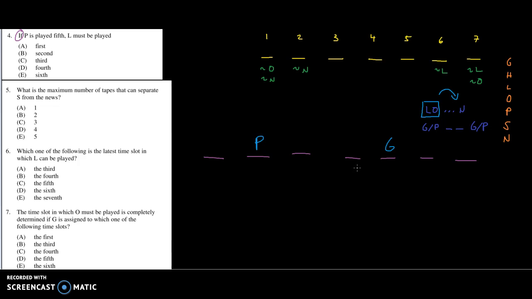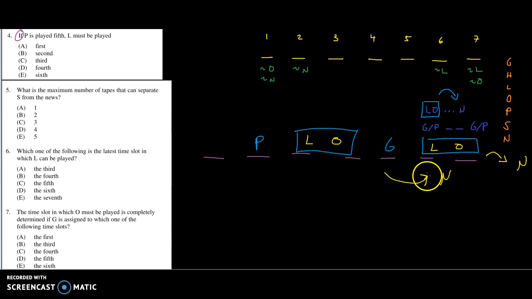Because look at this. I've got 2 blocks of 2, right? I have to have a block of 2 to place the O. But let's switch this up for a moment. I can't put LO here because there's no further space for the N. That's impossible. I can put it here, and then I've got a couple of spaces where I could put my N in one of those, and I certainly can't put LO crammed into 1 space. So that is it. In this scenario, I can only put O in 1 spot. If I have G in the 5th, that will determine where I can place L.